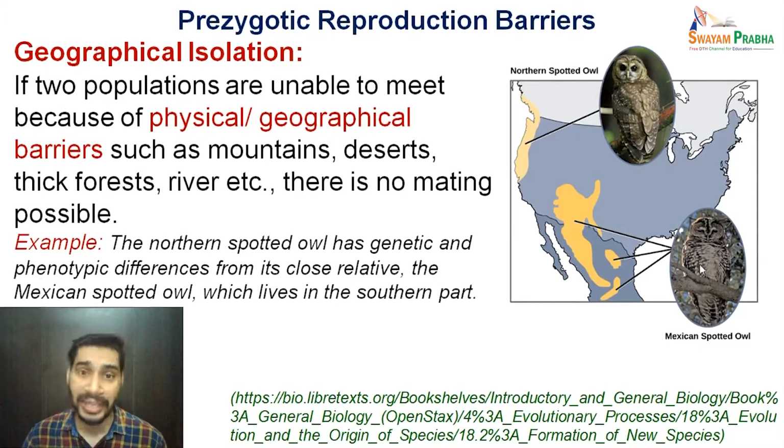Both are genetically as well as phenotypically different now because they reside in two different places which are geographically isolated. They are unable to meet with each other and hence mating is not possible between these two. So they represent an example of geographical isolation or barrier between two species.